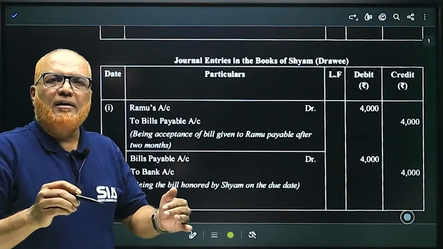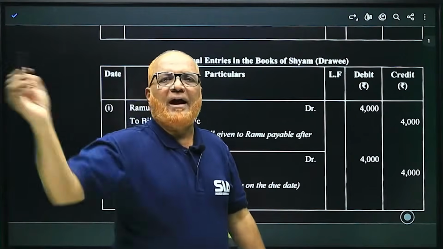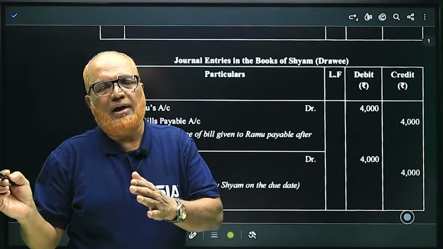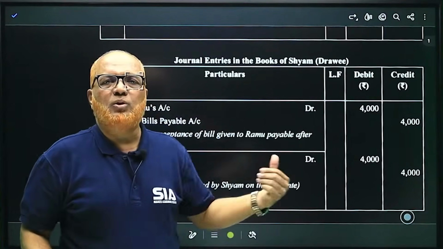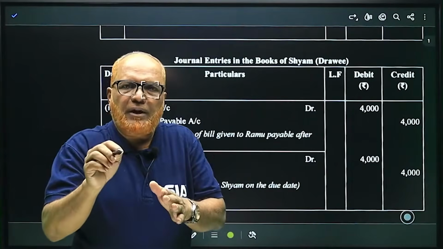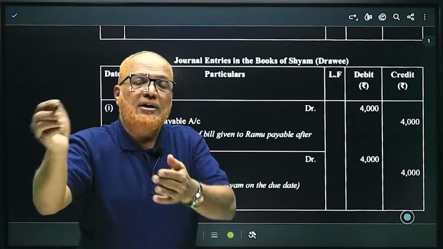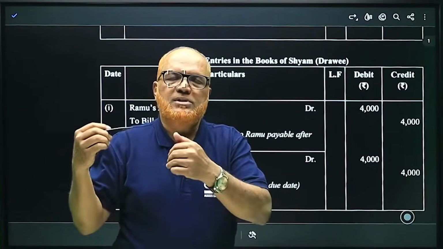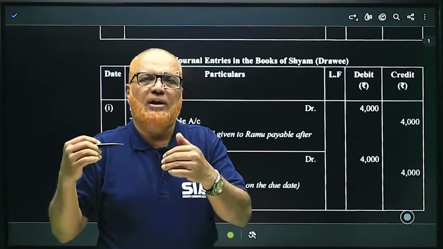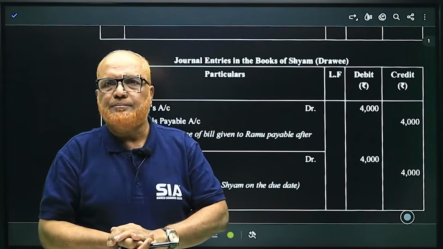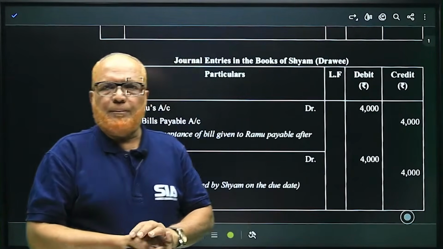Now, secondly, when the bill is sent to bank for collection, no entry in the books of the drawee. Drawee will say that I have accepted the bill and on due date, you bring the bill, I will pay. In between, whether you send the bill to bank for collection, endorse it, discount it, he is not at all bothered.